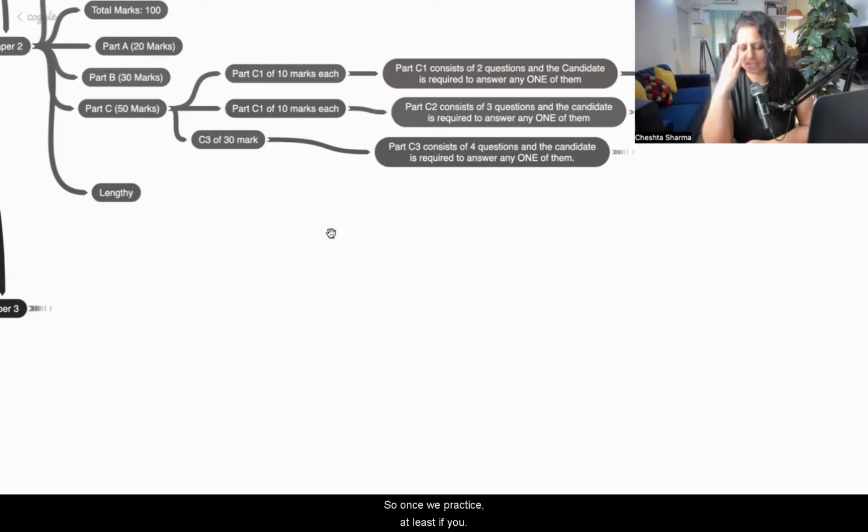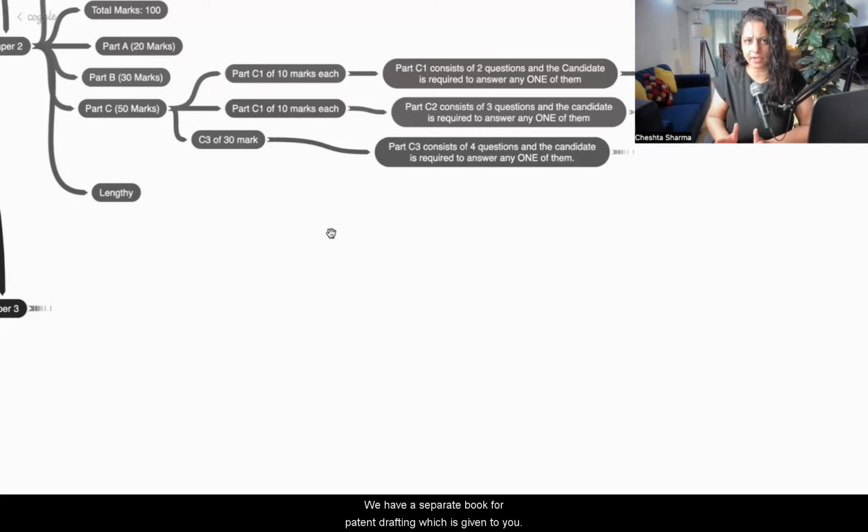Once we practice, even if you practice 10 different patents within the time limit, you will be able to complete in 40 minutes in the class. Slowly the time will reduce. Initially you might take 45 minutes or 1 hour, but with practice you will see that you are able to write the answer within 30 minutes. Because you understand, okay, this is a template, this is how it is going to be, these things I have to write in the title, this in the abstract, this in the summary, this in the claims. So there are templates. We have produced a template.